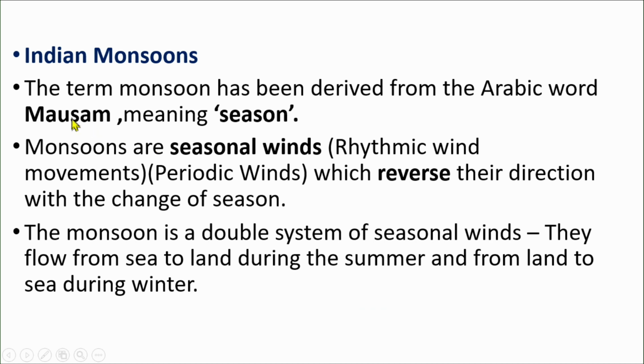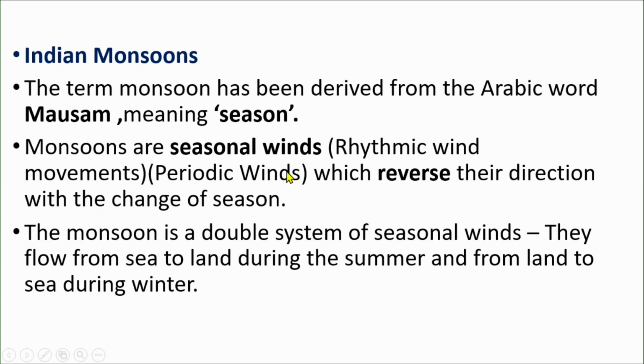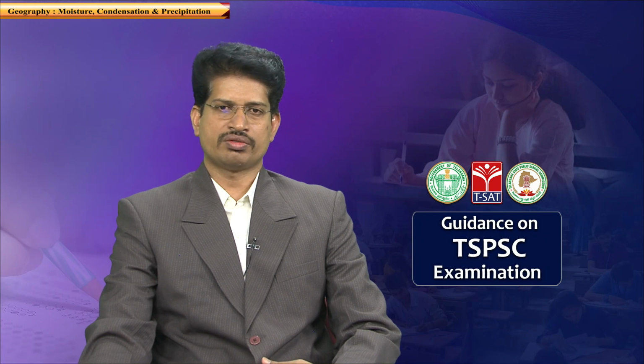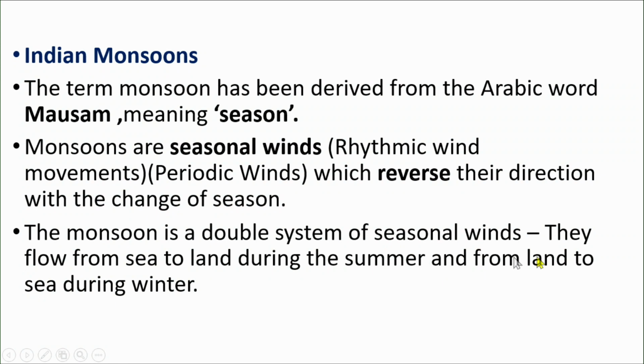The Indian monsoon is a variant of secondary type of circulation. The term monsoon is derived from the Arabic word mausam, meaning a season. Monsoons are seasonal winds, rhythmic winds, also described as periodic winds, which change their direction with the change of seasons. So the monsoon is a double system of seasonal winds. They flow from sea to land during summer and from land to sea during the winter season.